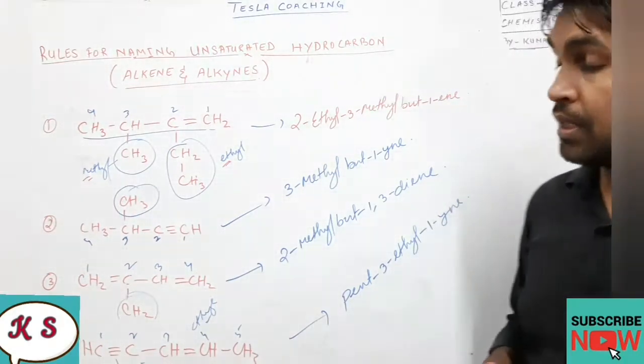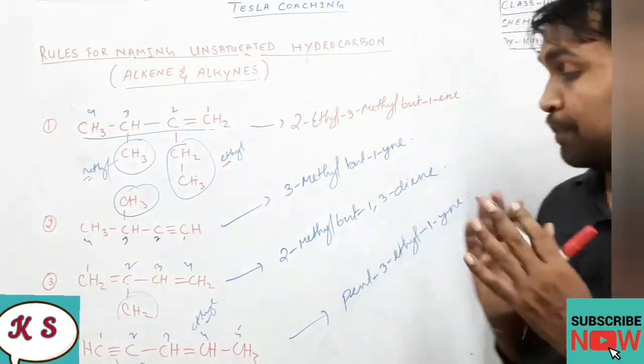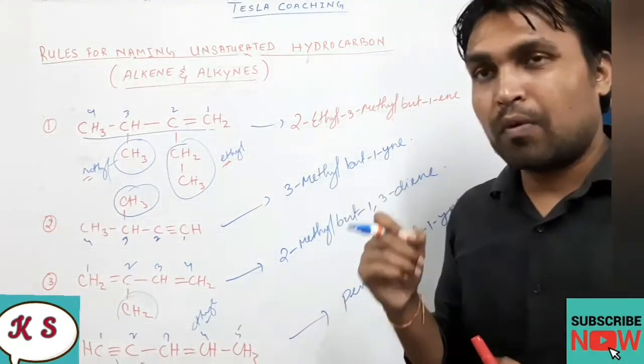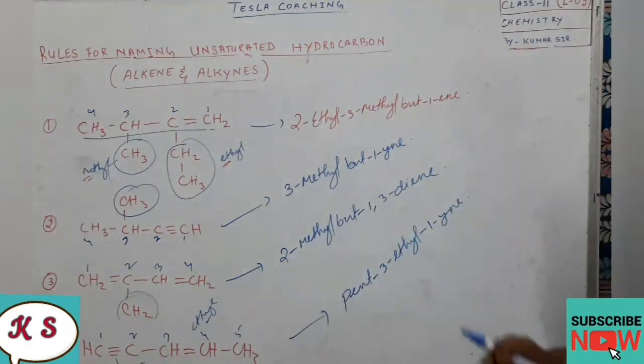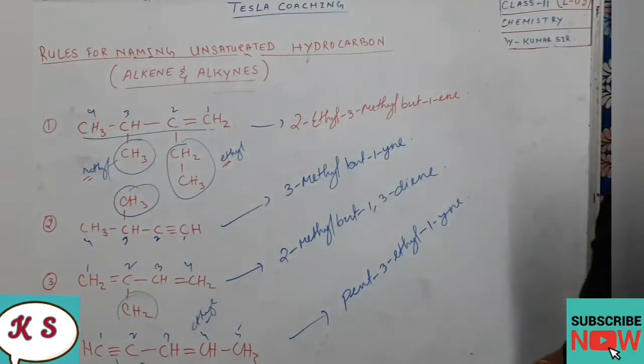Again, I am telling you students, if double bond and triple bond both are included in a single compound, the preference will be given, meaning the lowest number should be given to the triple bond, and then comes the double bond. And while naming it, you go alphabetically.